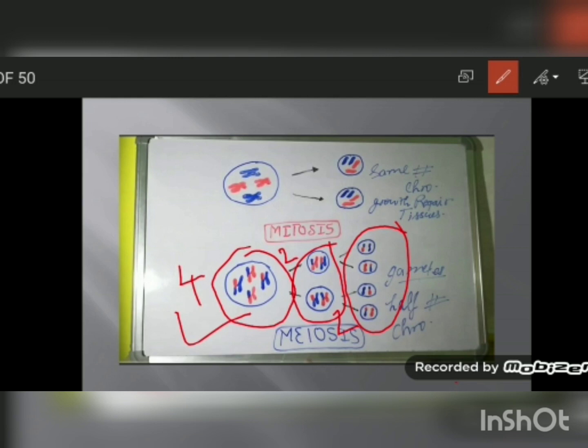Now when gametes are produced, each gamete has 23 chromosomes, that is the male gamete has 23 chromosomes and the female gamete has 23 chromosomes. When male and female gametes fuse then again the number of chromosomes will become 46, that is double. So to maintain the number of chromosomes in offspring, in meiosis the number of chromosomes in the daughter cell becomes half that of the mother cell.